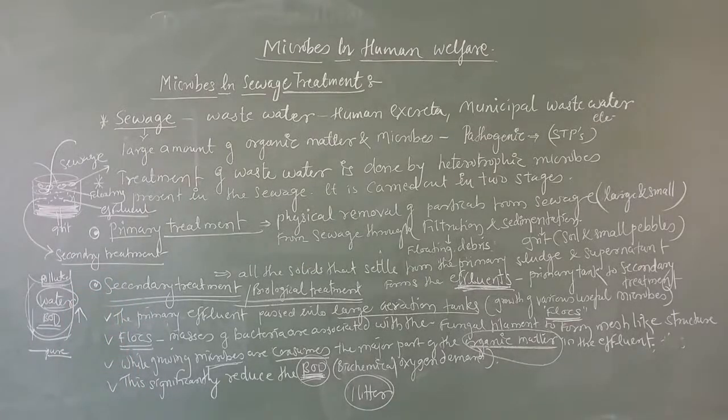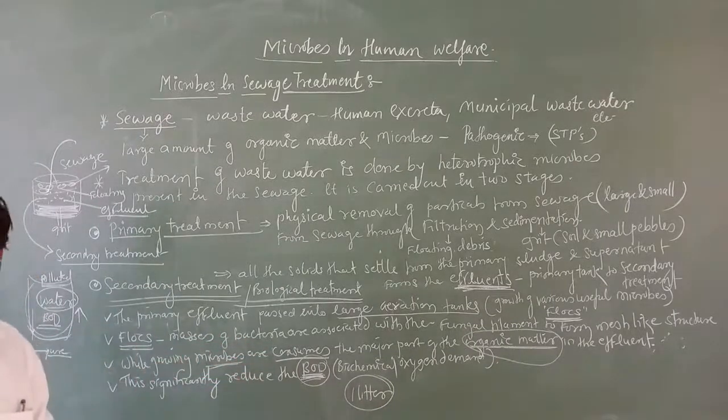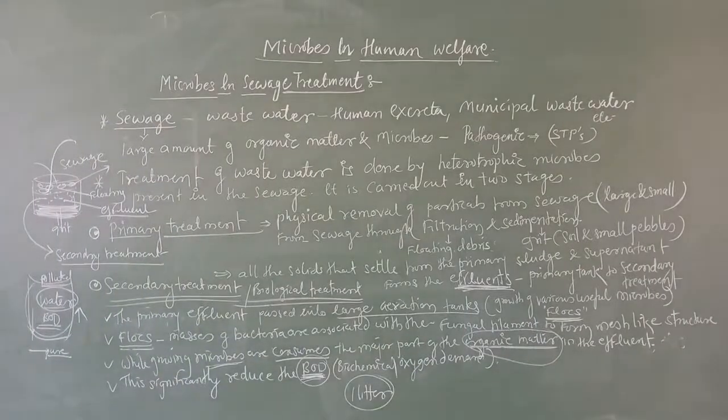After this, we pass this effluent to the next tank.